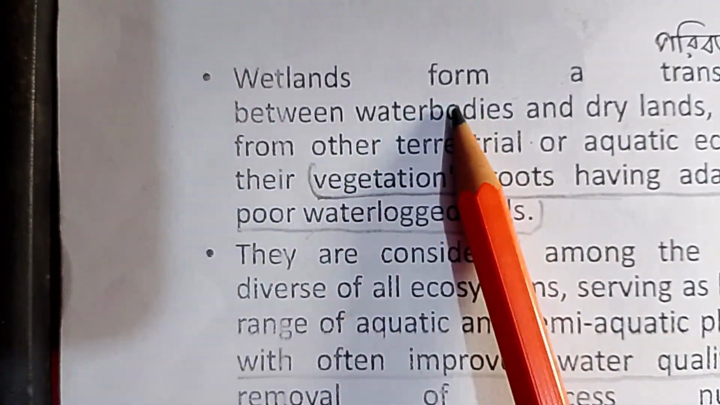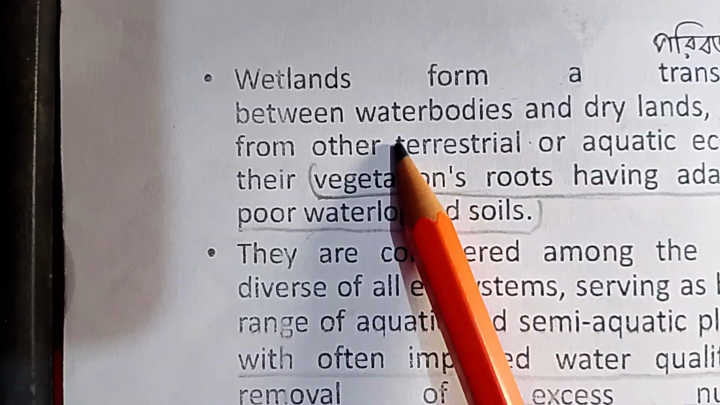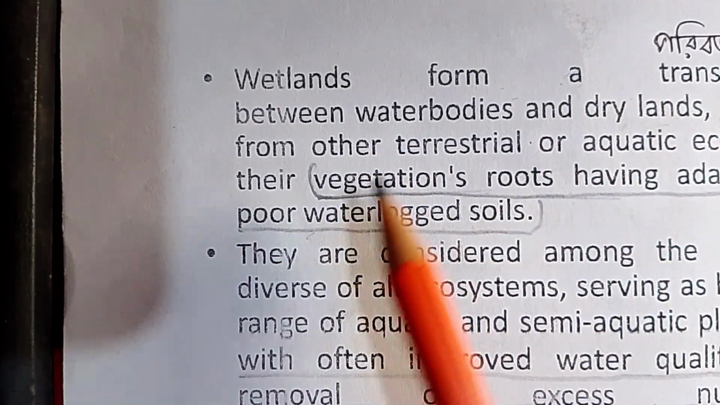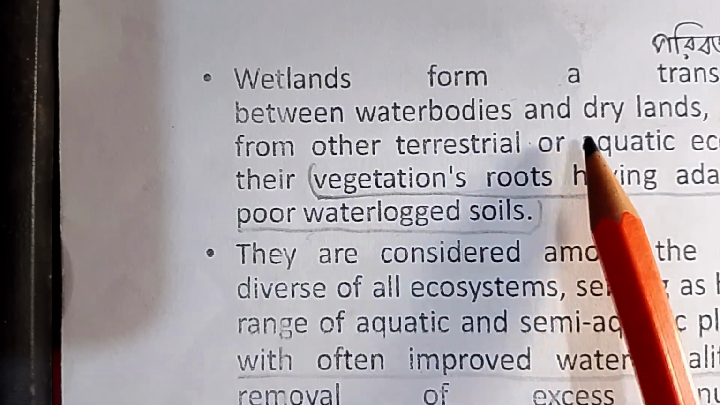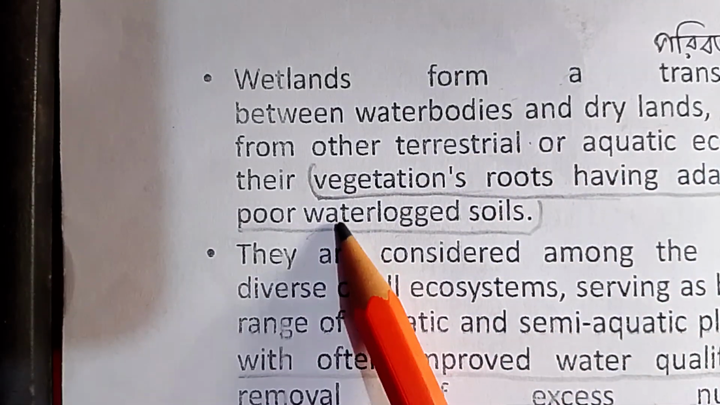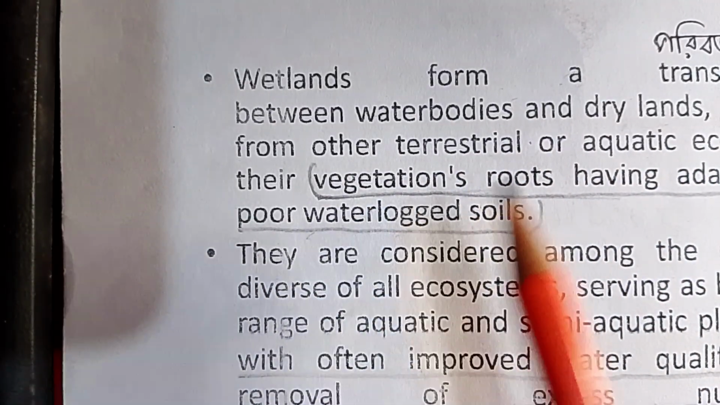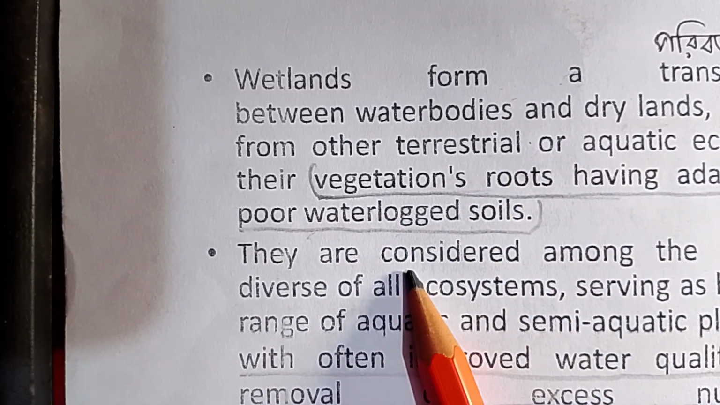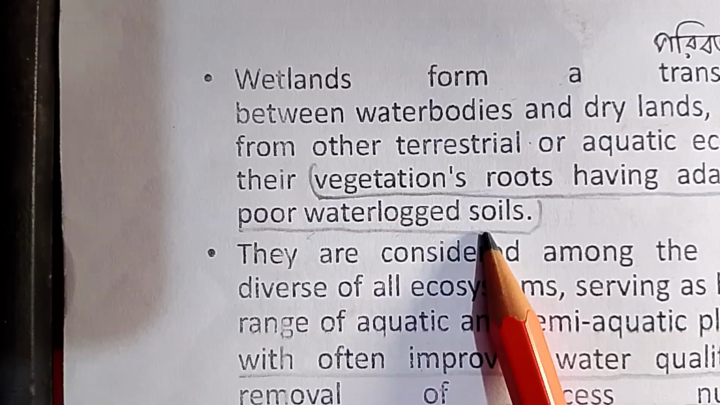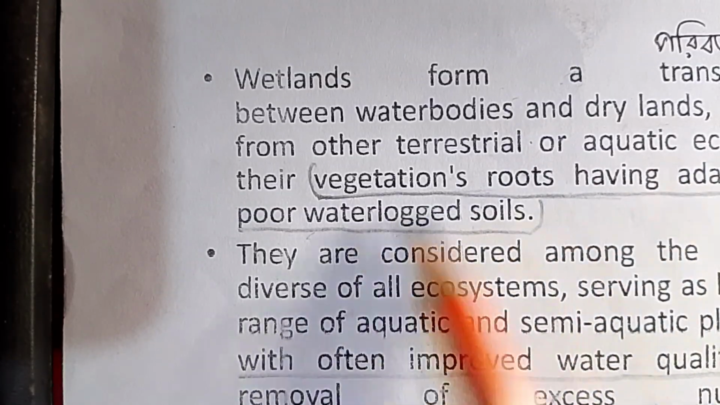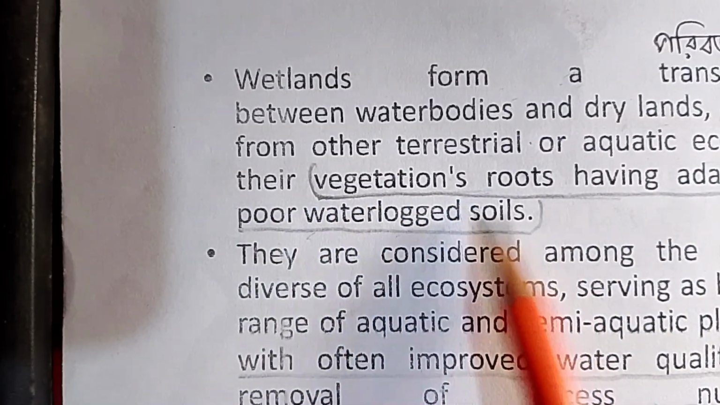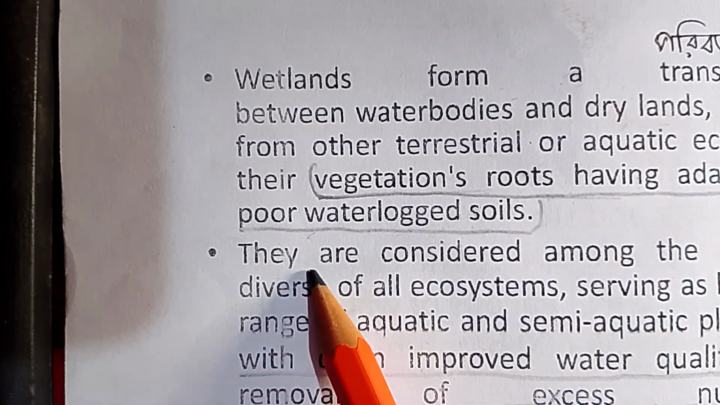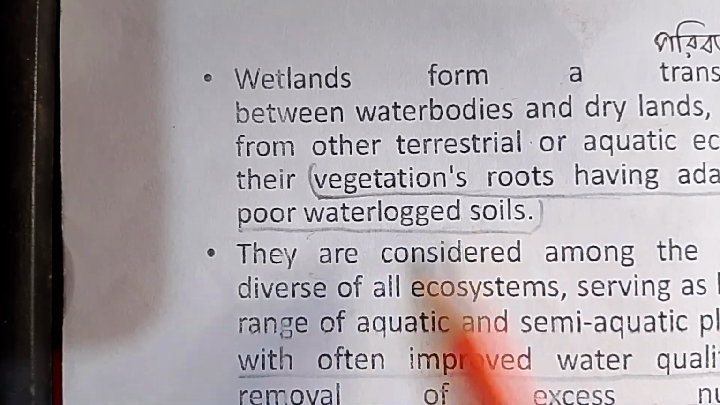Wetlands form a transitional zone between water bodies and dry land and are different from other terrestrial or aquatic ecosystems due to their vegetation's roots having adapted to oxygen-poor, waterlogged soil.